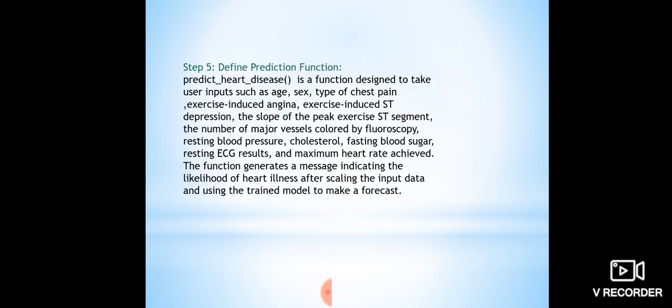I defined the prediction function, and all the main functionality is performed under this function. It takes values from the user: parameters like age, sex, type of chest pain, and so on. Based on these and the values in the data set, which has around 300 entries, it checks: if the target value is 0, then the patient has no heart disease. If the target value is 1, then the patient has heart disease.